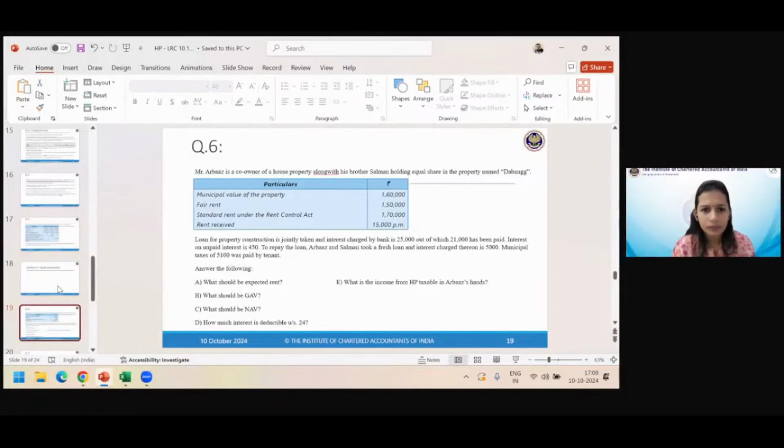Yeah, in the portal, all these questions were uploaded. Whether we will get solutions also in the portal? Yes, in fact, I have already uploaded solutions of salaries. Okay. Thank you. And in short time, I will also upload house property solutions. But I want you to solve without seeing the solutions first, and then compare only for reference. Only for comparing, I must.